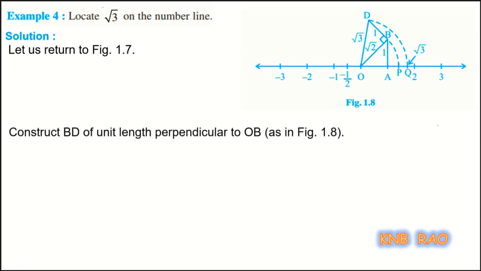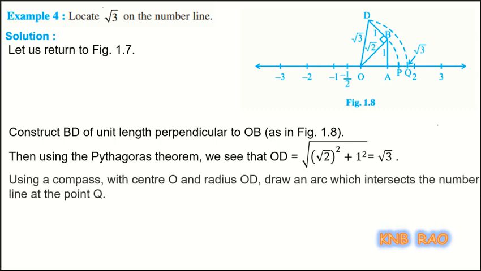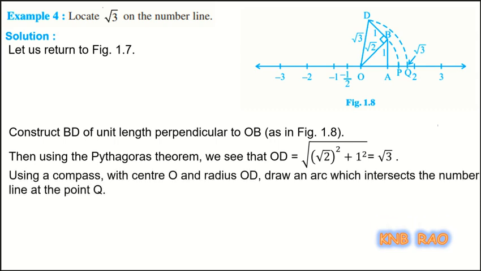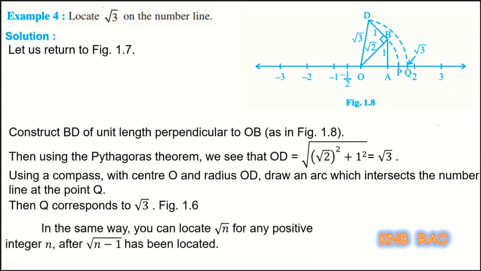Here, construct BD of unit length perpendicular to OB, that is what I explained to you. Then using Pythagoras theorem, we see that OD is root 3. Then using a compass with center O and radius OD, draw an arc which intersects the number line at the point Q. This point Q corresponds to the value root 3. In this same way, we can locate root n for any positive integer n